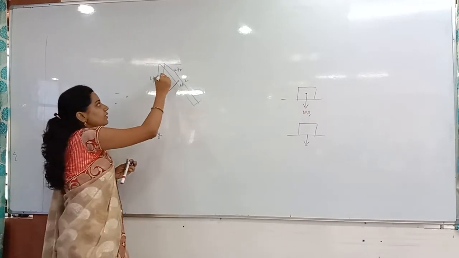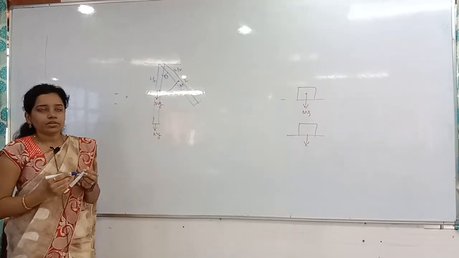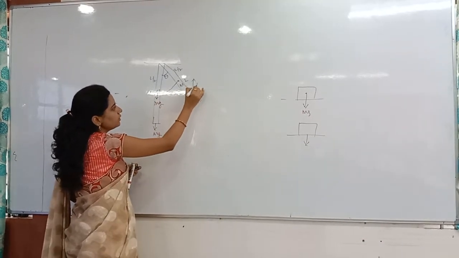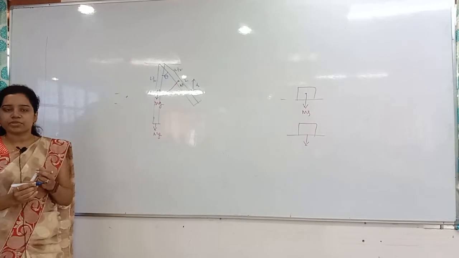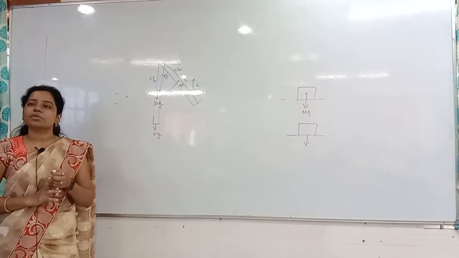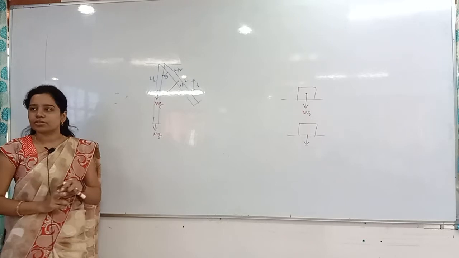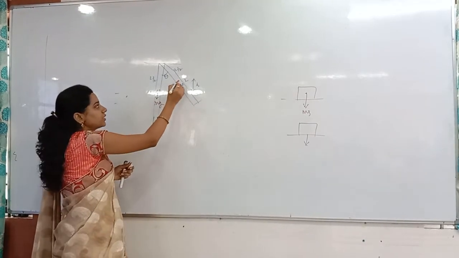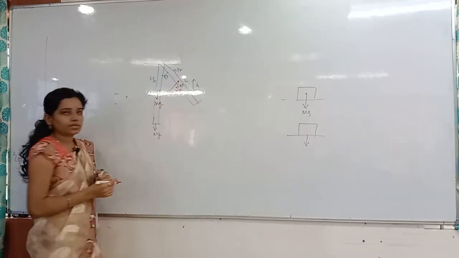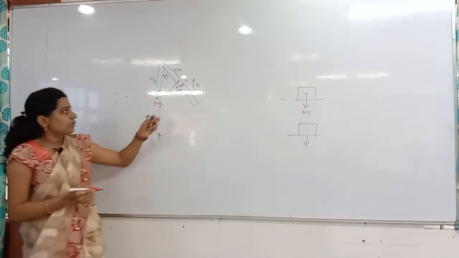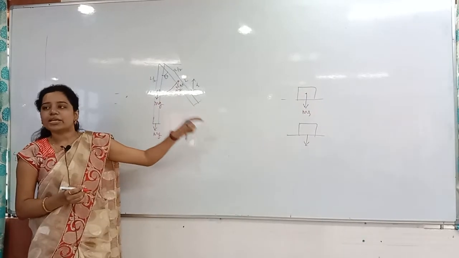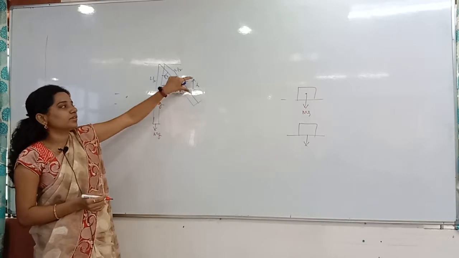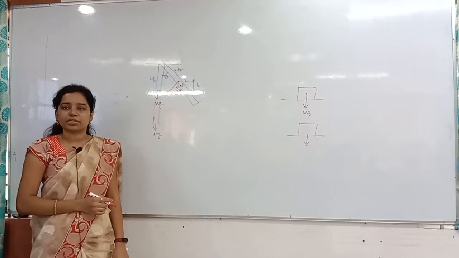So it is making an angle theta with the vertical. Now the center of gravity is raised by this much height, H. You have to find out the work done by the gravity against this height only. Here mg is acting in the downward direction, and here also mg will act in the downward direction. But you have to find the work done by gravity in raising the center of gravity from this point to this point, nothing but this much height. That is the displacement we are making.